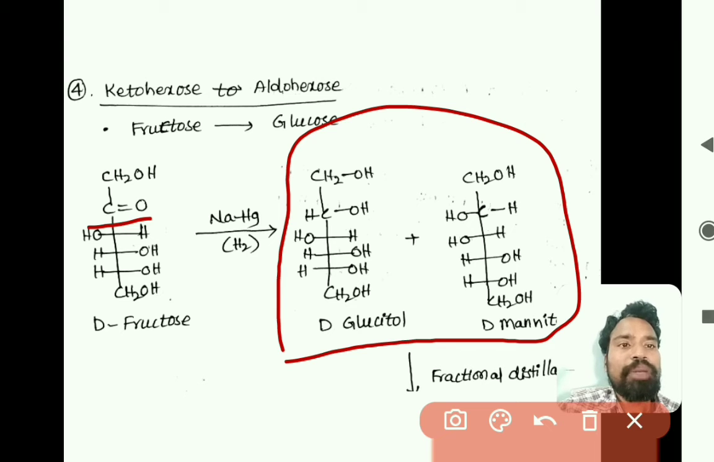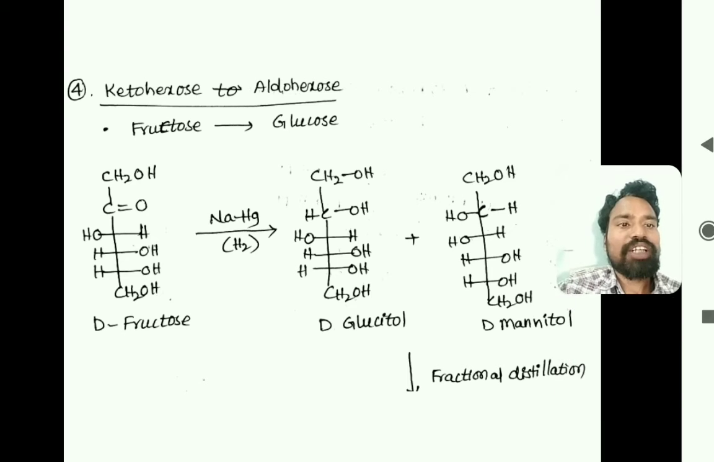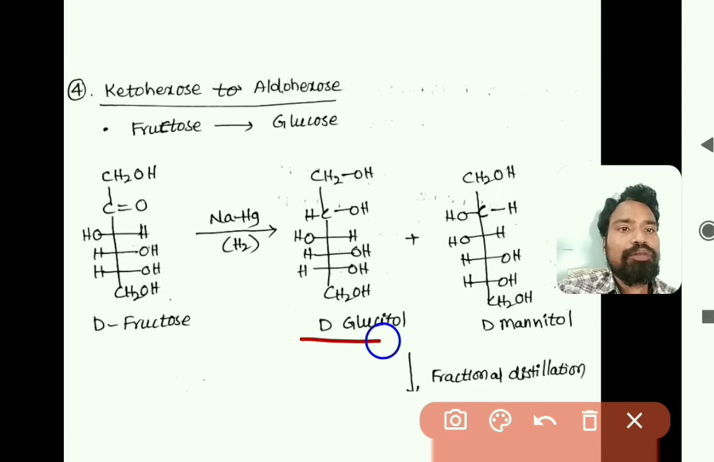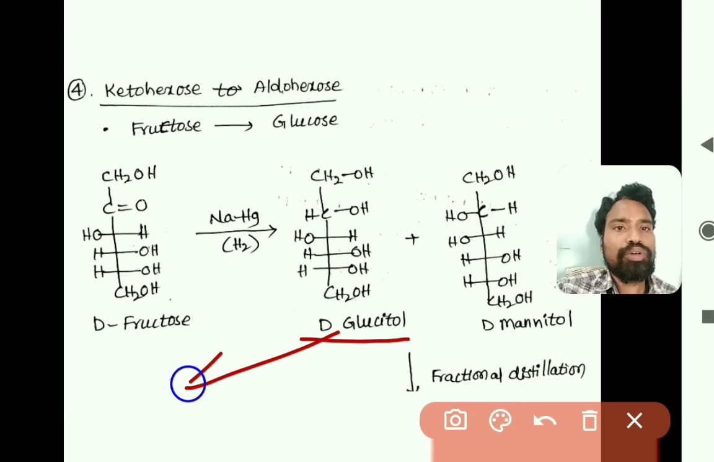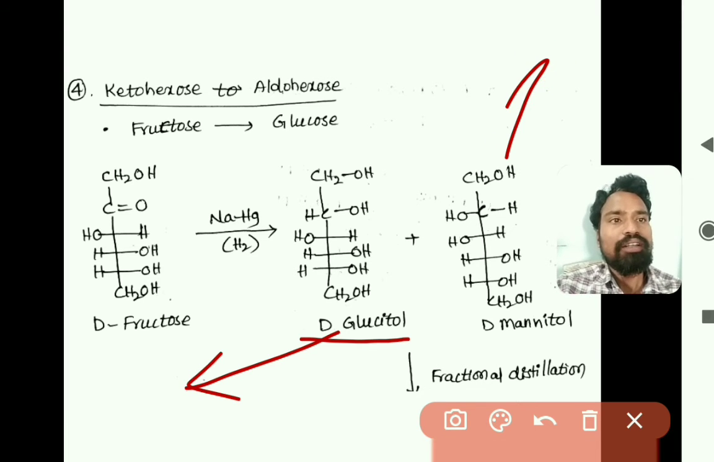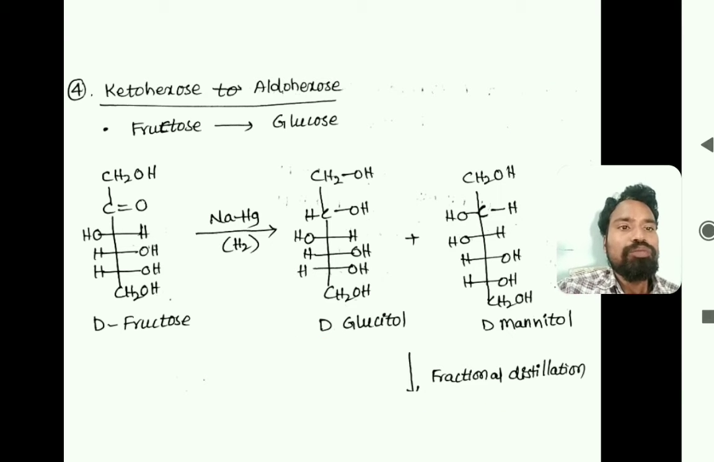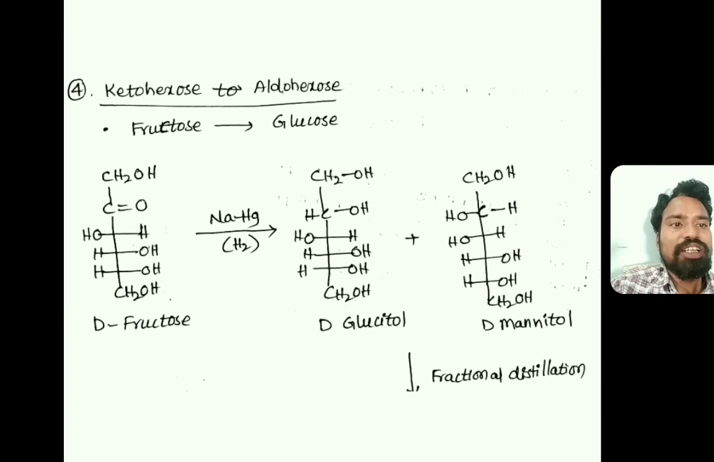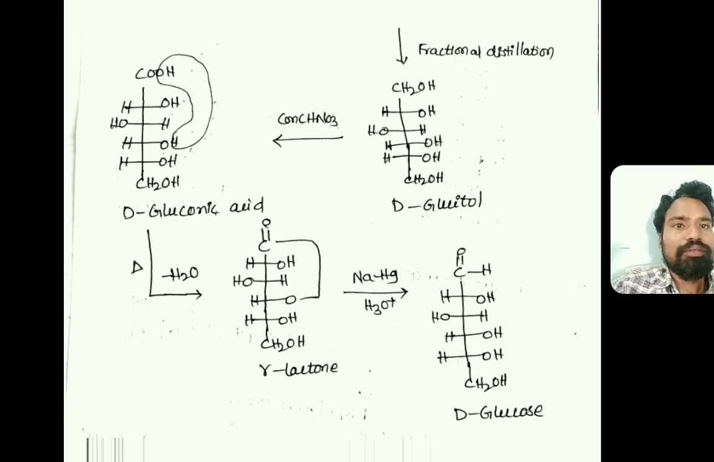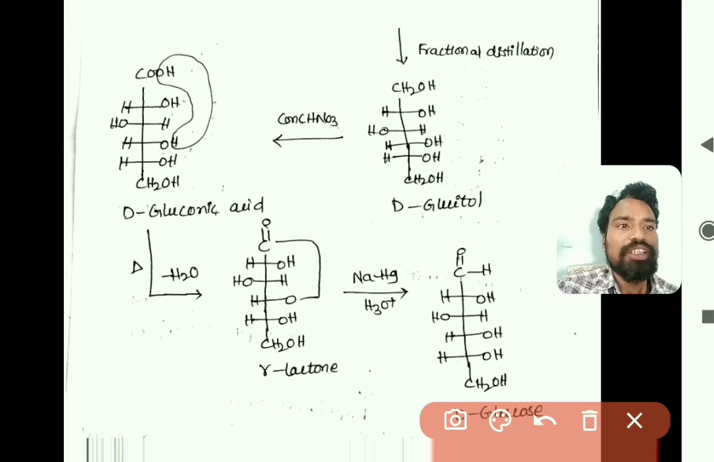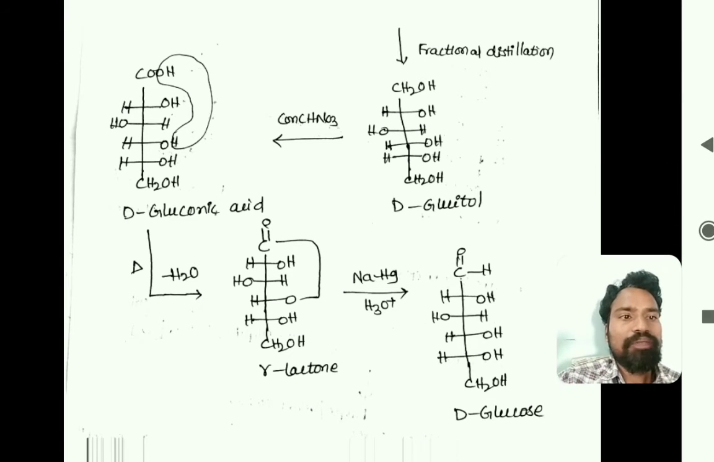So we will separate these two mixtures with fractional distillation. By using the fractional distillation method, glucital and mannitol will be separated, because from glucital we will get glucose, and from mannitol we will get mannose as the product, right? Now after fractional distillation we will take glucital, right?